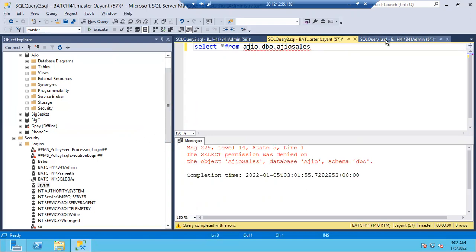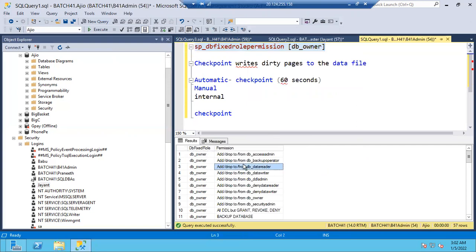Of course, you want to see what all permissions are there for DB owner. There are 57 permissions, and again, this 57 is not fixed. It depends on the version. In 2017 it might be 57, in 2014 it might be 52, 53, like that. Some extra permissions might be added, some permissions might be deleted. So nothing to worry.